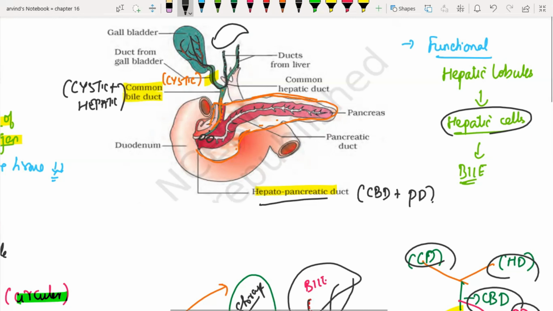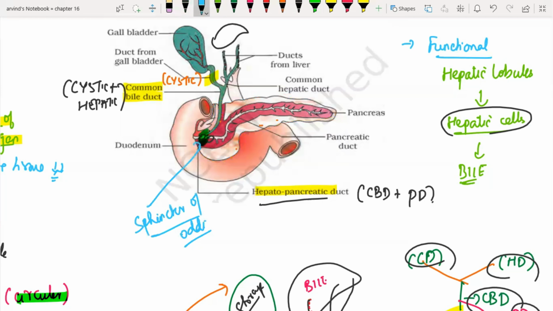Now, the question is, how can both the secretions be poured at the same time? That is not possible. So I have got a sphincter that is going to guard the secretion. That sphincter is called the sphincter of Oddi. The sphincter of Oddi is going to make sure that at a time only one secretion is poured.